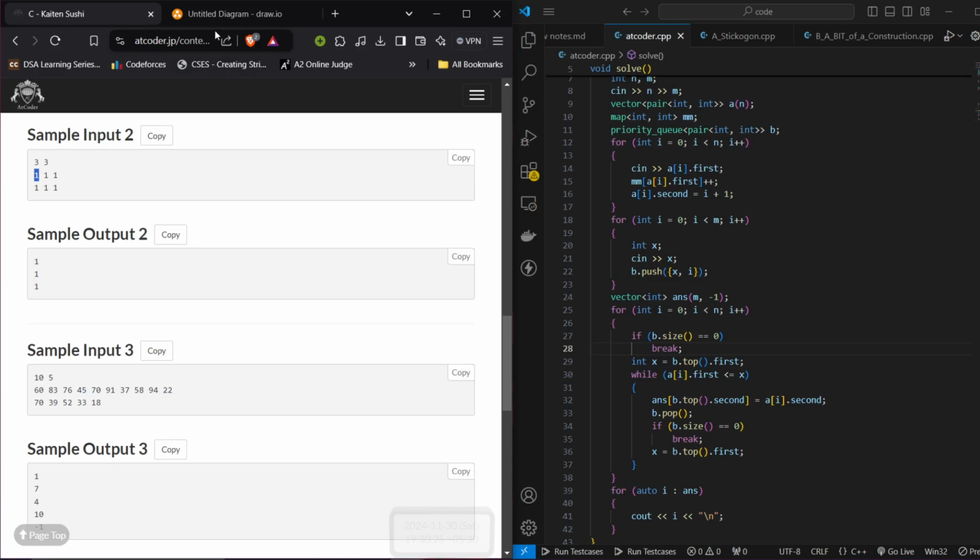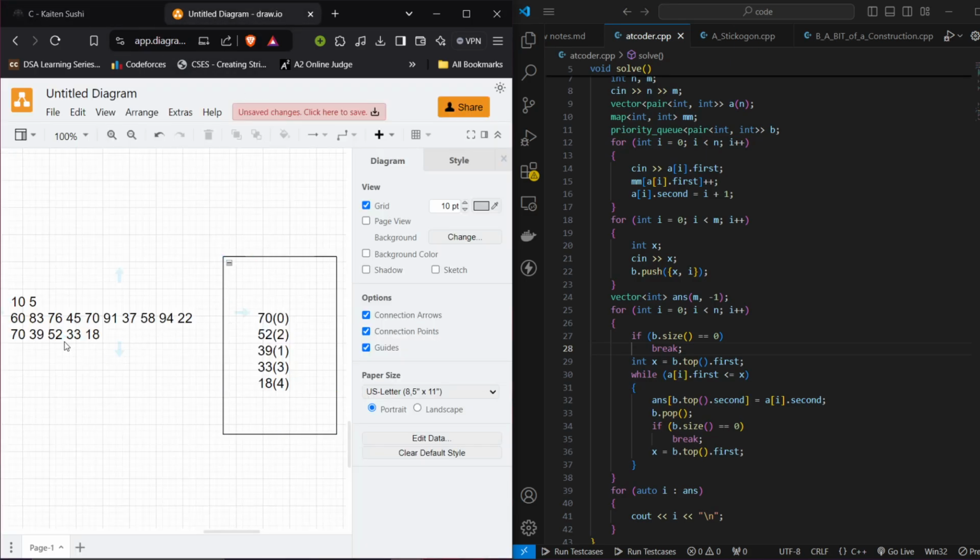For this example, let us jump to Rotor.io, where there are 5 sushis. What I want is the maximum sushi deliciousness that I have. So I will take a priority queue for that. I will insert all the elements in the priority queue pairwise, that is, the element and its index. That will help me in printing out my final outcome. We'll come back to it later, but first we will put them in the priority queue. Now 70, 52, 39, 33, 38.